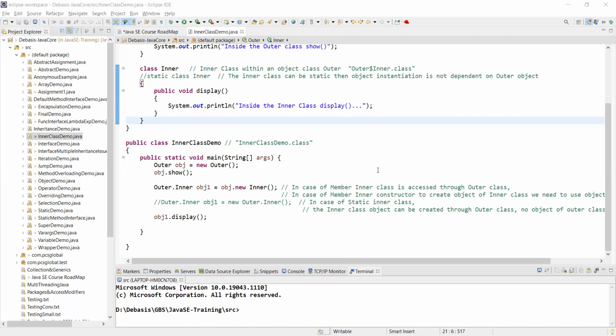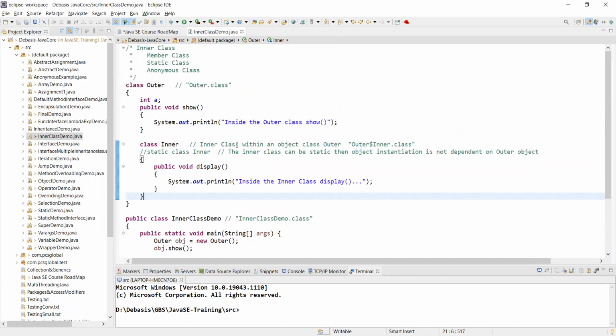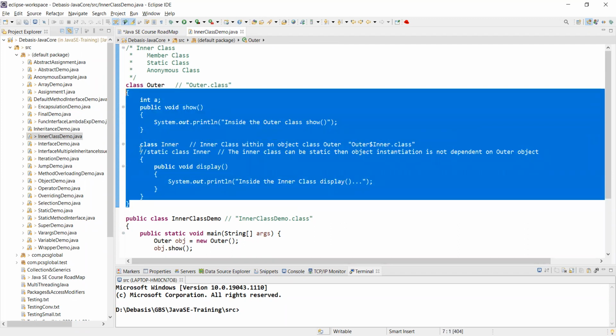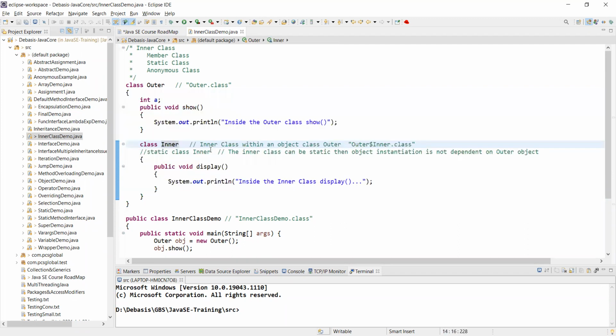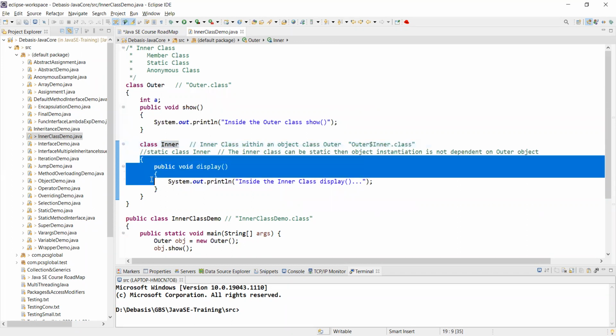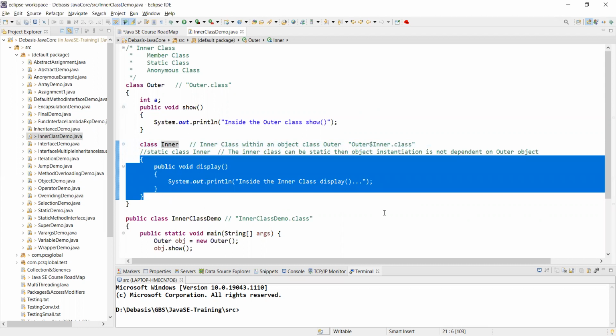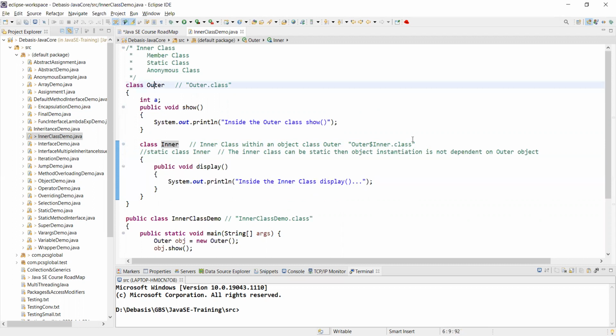Whenever you say class Outer, it is the entire class. But you will find that I have defined another class called Inner within the Outer class, and that block is this one. So something I'm doing within the inner class, but I can access it only from an outer class. Very interesting concept.